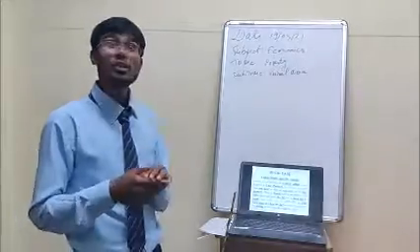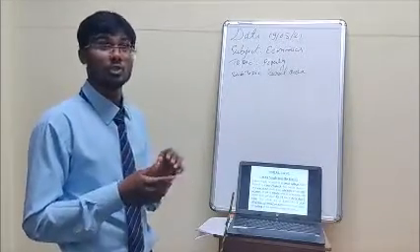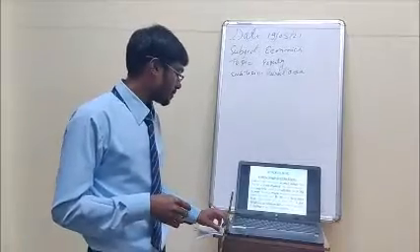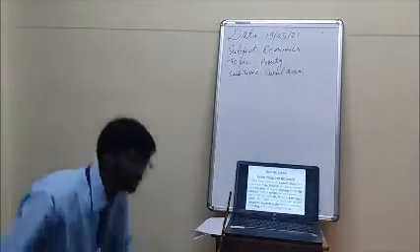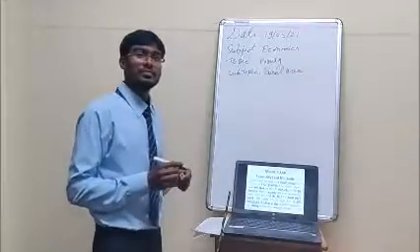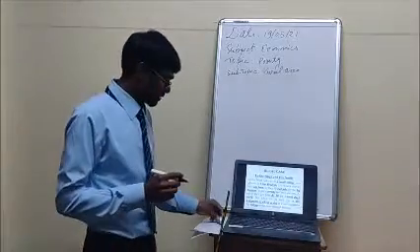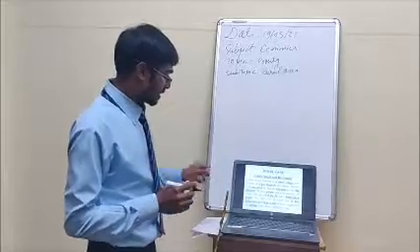So odd jobs. What do you understand by odd jobs? Odd job means opposite to what they do usually. Okay, partially correct.